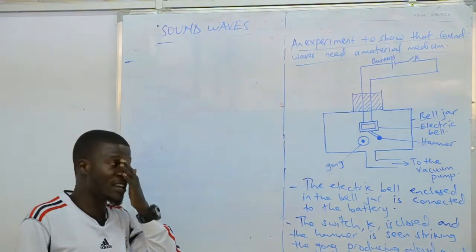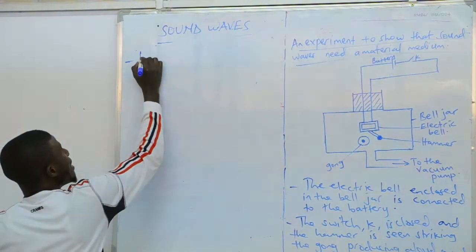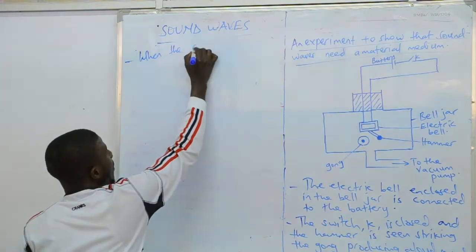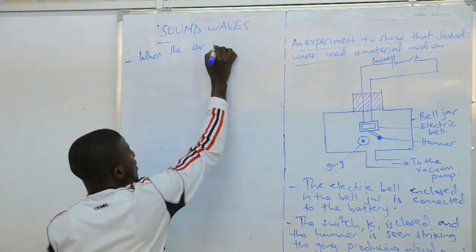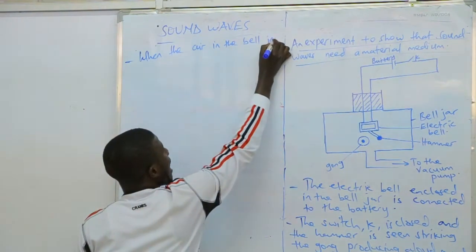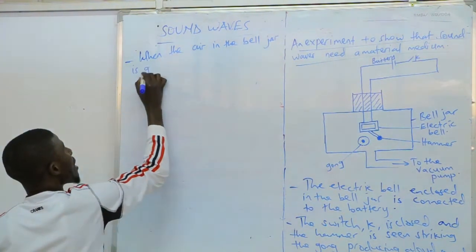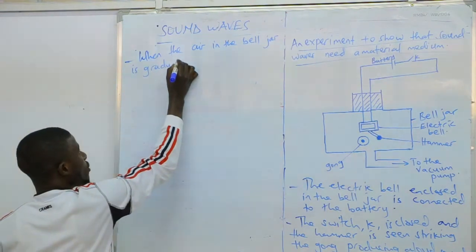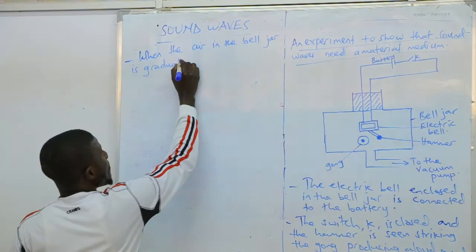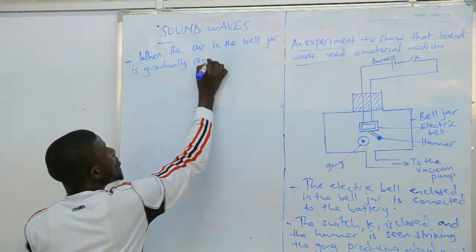Also, you come here, you write and you say, when the air in the bell jar is gradually, you know, something which is gradual, it's a slow process, when the air in the bell jar is gradually removed.